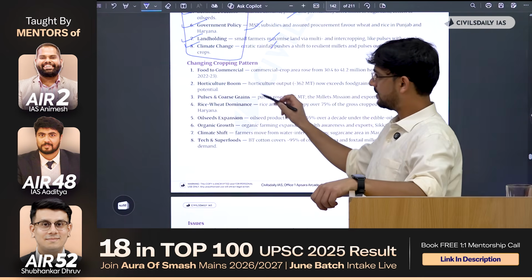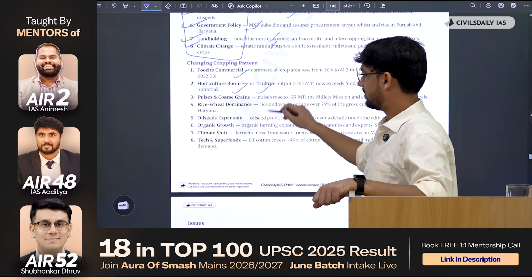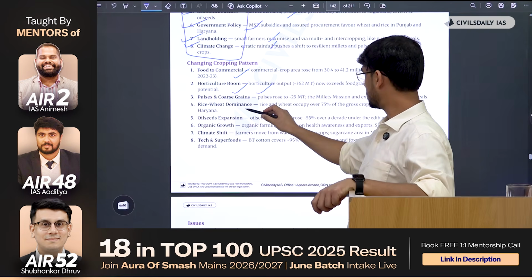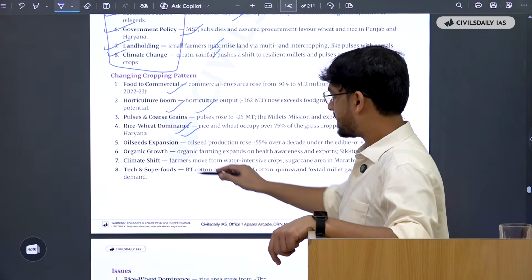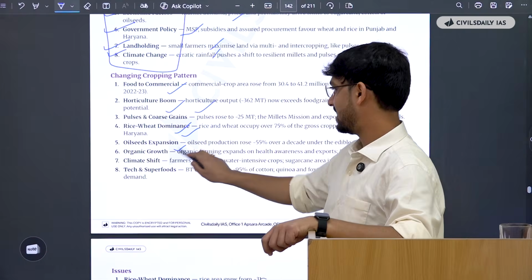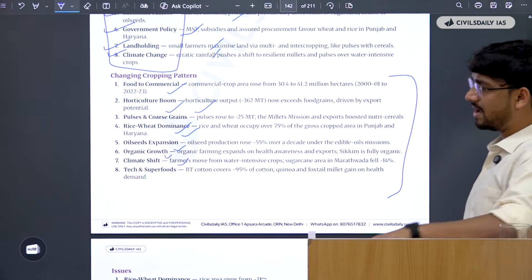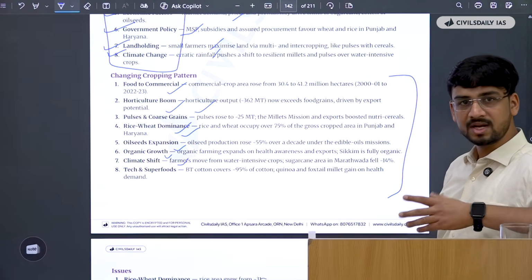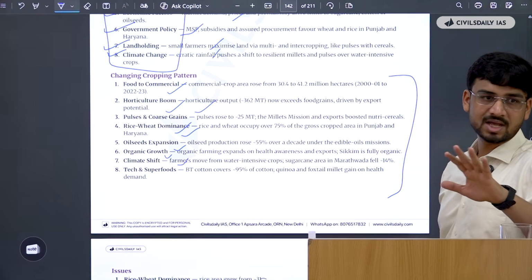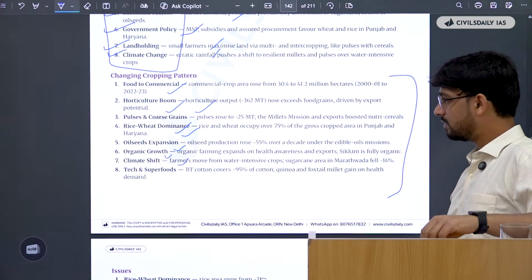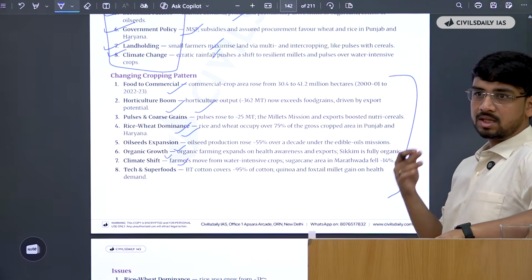What are the changes? Now this also you can remember. We are going from food to commercial, we are having a horticultural boom, we are moving towards pulses and coarser grain, then there's rice-wheat dominance that is there, then there's oilseed expansion that is happening, there's organic growth, there's climate shift, then tech and superfood. So this is a very static thing, and this is the type of question you should try to write as many points as you can, because these are directly very much reproducible in the examination as it is. So we'll try to learn these, we'll try to understand, so that our thinking broadens.